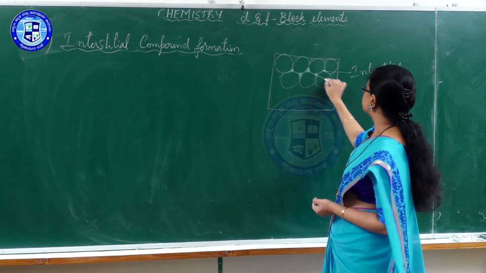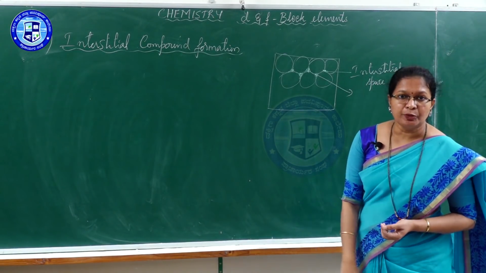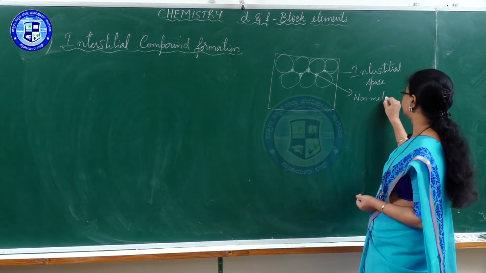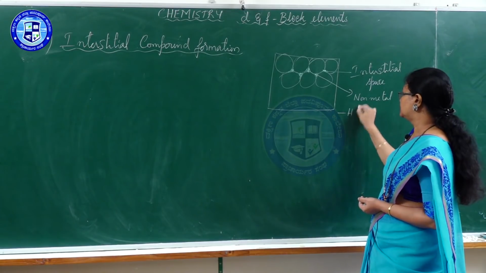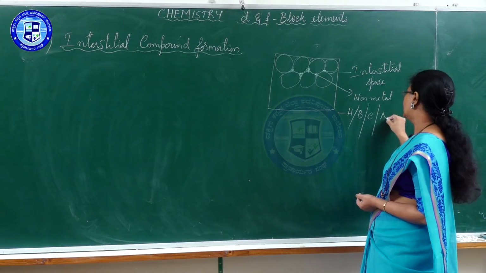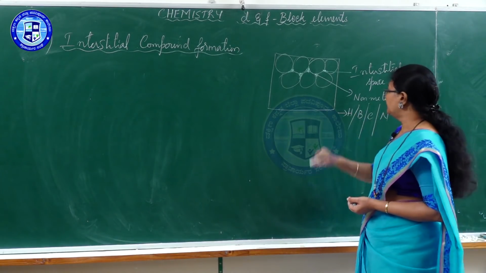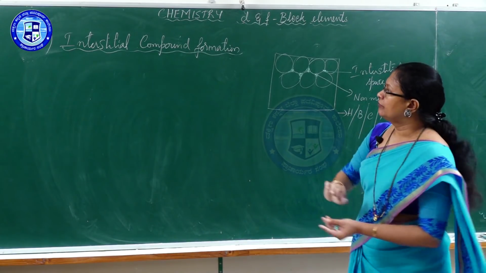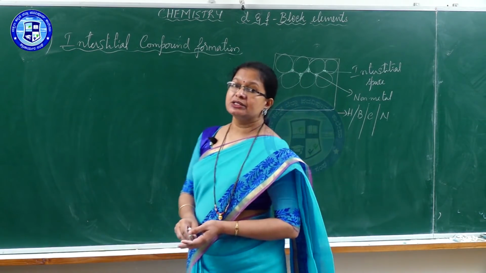These interstitial spaces can be occupied by some small non-metals like hydrogen or boron or carbon or nitrogen. Such type of non-metals if are present in the interstitial space of metals, then we call such compounds interstitial compounds.